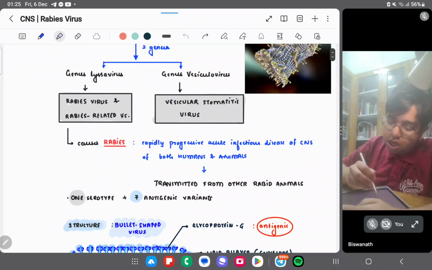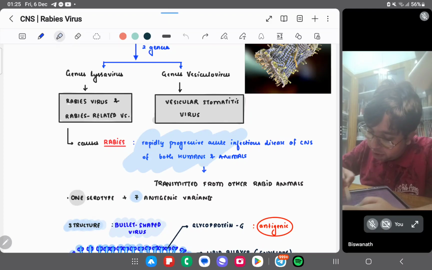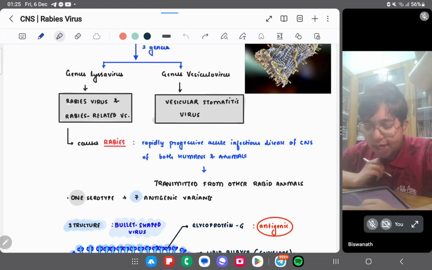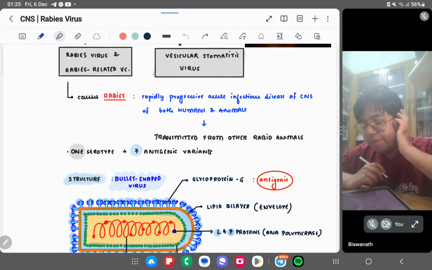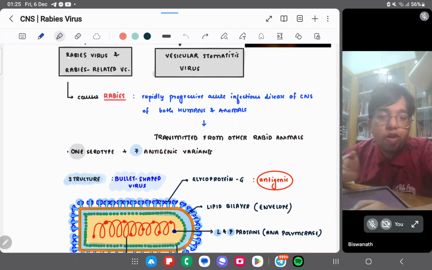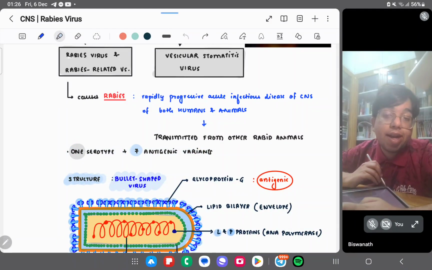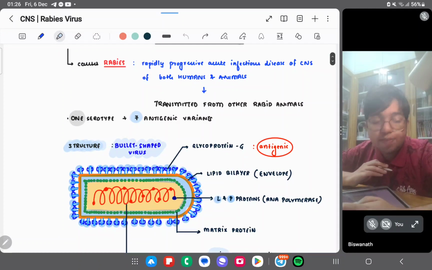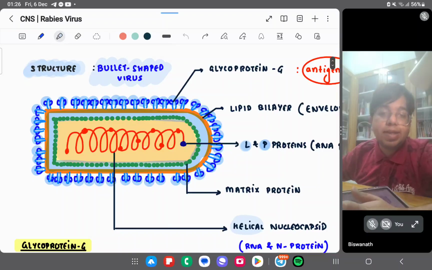This genus Lyssavirus causes rabies. Rabies is a rapidly progressive acute infectious disease of the CNS of both humans and animals, transmitted from rabid animals to humans. Human-to-human transmission is also theoretically possible, but not practically seen. One serotype, seven antigenic variations. Structure is a bullet-shaped virus. You can see the structure here.